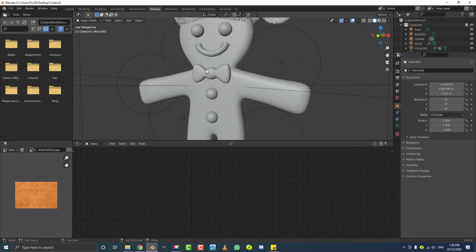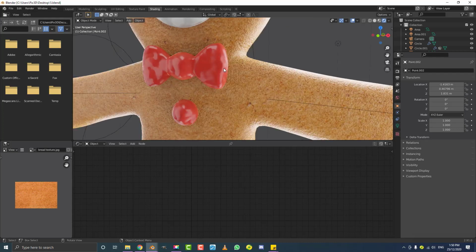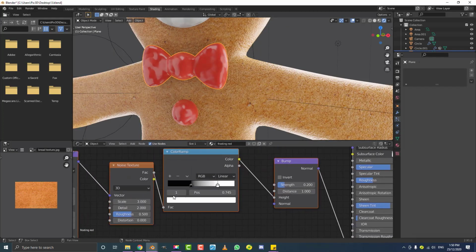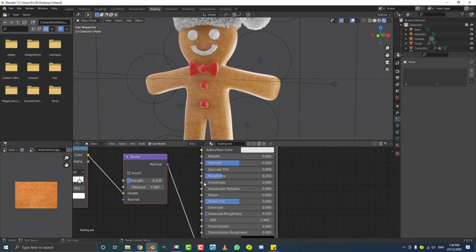I'm going to go into the shading workspace, Z, just go rendered, select that bow tie here, and let's see what's going on here. So we might have to just bring that strength down just a bit and bring up the scale maybe a little bit, and just mess around with these sliders. I think they're a little bit too close, so maybe just something like that. Maybe mess around with the strength. This is one of those things you have to fiddle with till you get something that you like. Also the roughness of the frosting, depending on how long the frosting has been out, it can start to dry a little bit. So fresher frosting is going to be a little bit more reflective. Drier frosting is going to have less roughness to it. So mess around with it, just make it work with whatever you're working with.